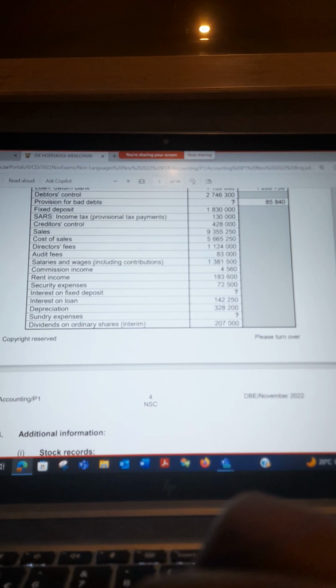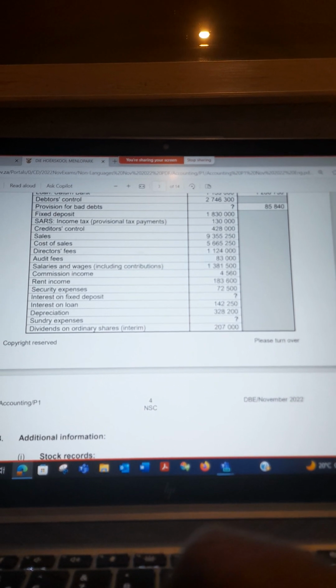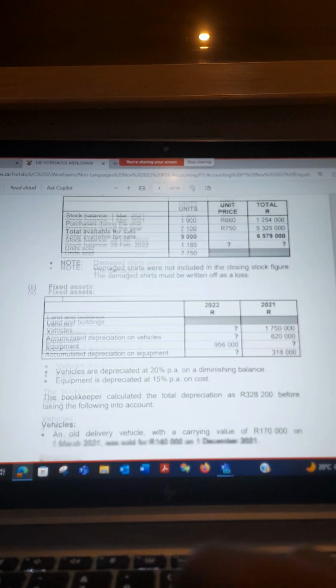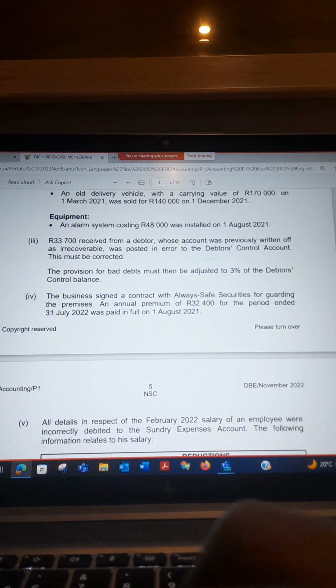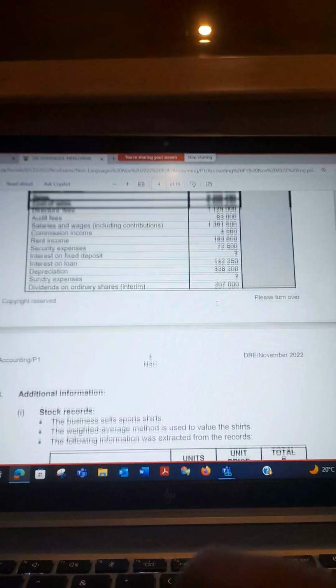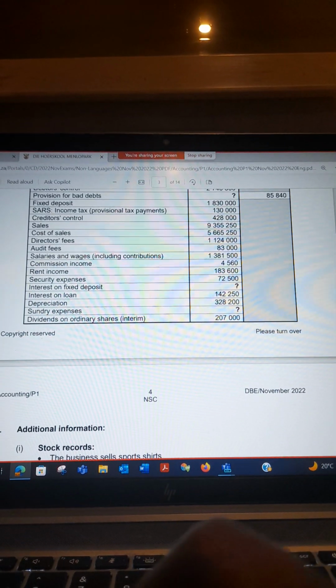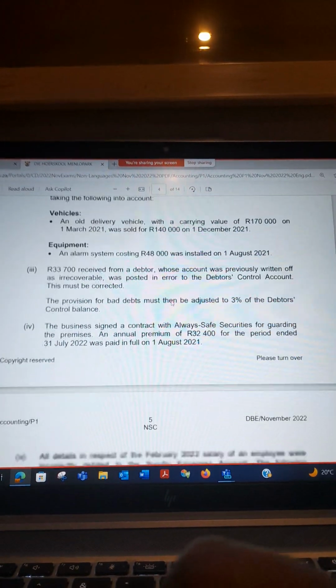Should I take it to any other item? You need to do matching. How do you match? You look at what the trial balance says and what the adjustment says, then you match them to see what happened here. For example, they are talking about security, so it's going to be security expenses. But you need to understand what happened.